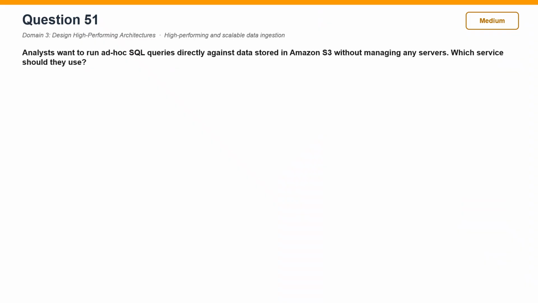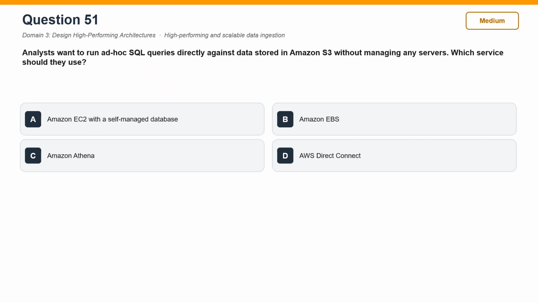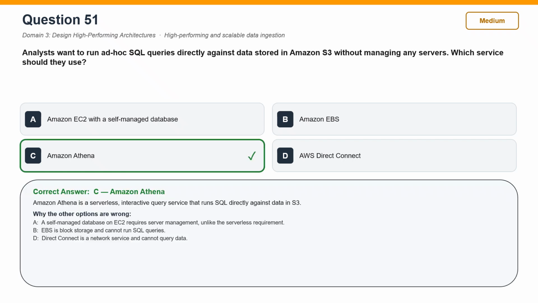Analysts want to run ad hoc SQL queries directly against data stored in Amazon S3 without managing any servers. Which service should they use? The correct answer is C, Amazon Athena. Amazon Athena is a serverless, interactive query service that runs SQL directly against data in S3.